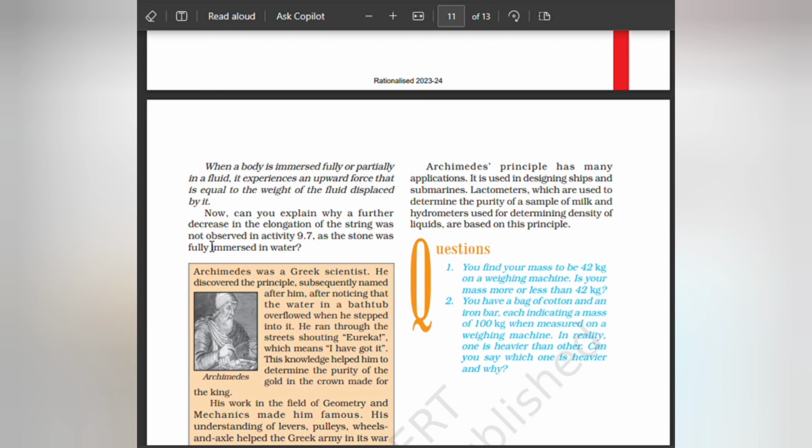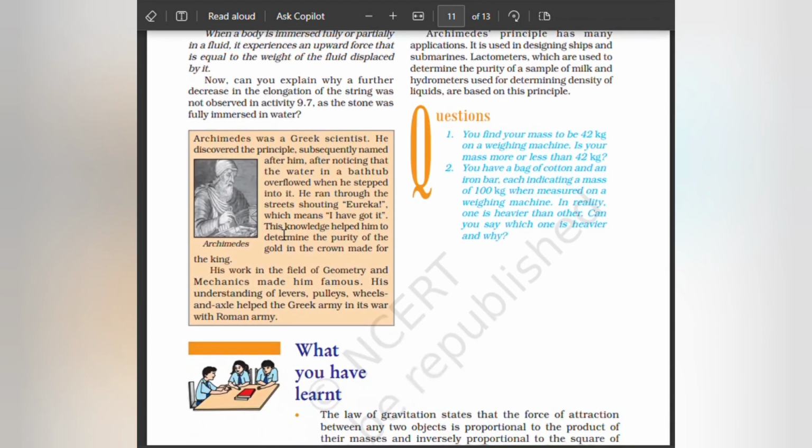Now, can you explain why a further decrease in the elongation of the string was not observed in the activity, as the stone was fully immersed in water? Archimedes was a Greek scientist. He discovered the principle subsequently named after him, after noticing that the water in a bathtub overflowed when he stepped into it. He ran through the streets shouting Eureka, which means I have got it.